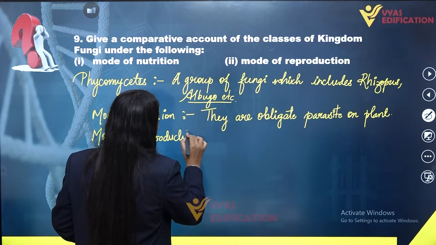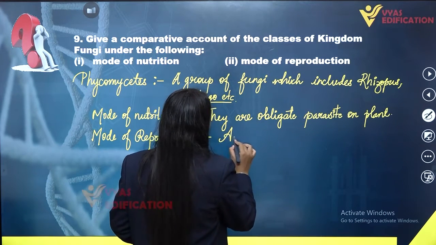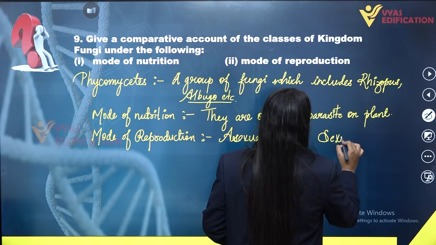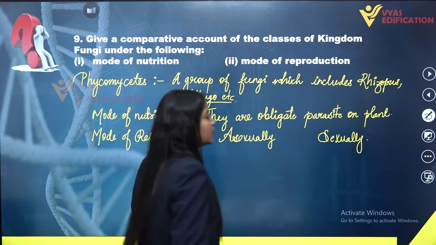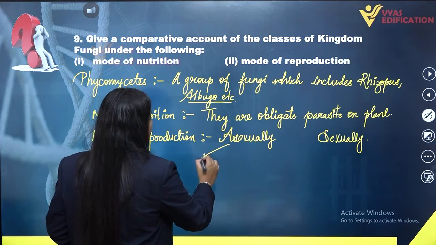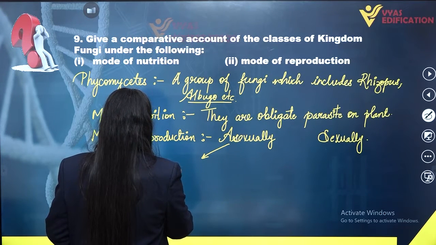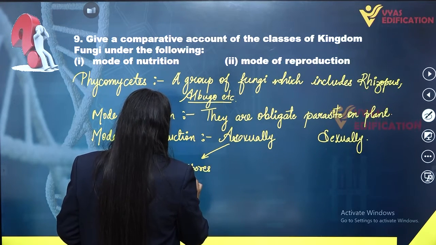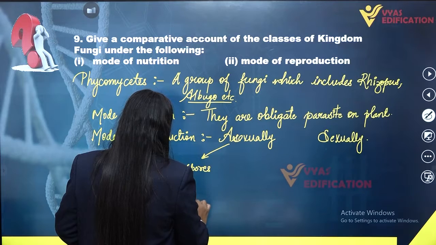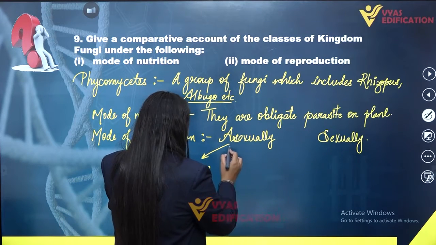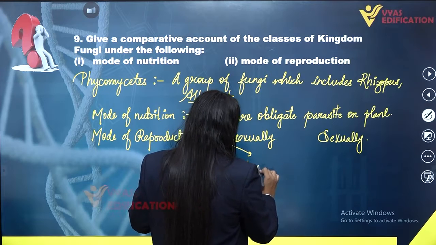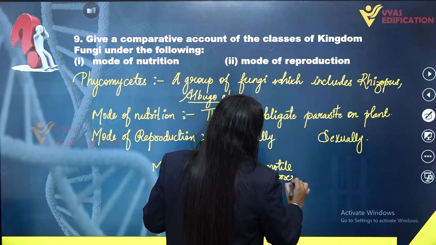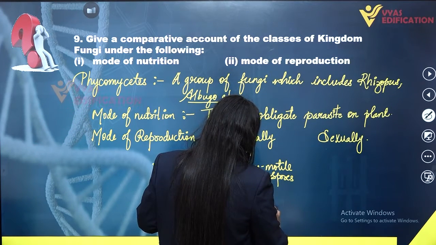If we talk about the mode of reproduction, we know that the members of Phycomycetes can reproduce asexually as well as sexually. If they are reproducing asexually, they reproduce with the help of motile spores known as zoospores, and sometimes through non-motile spores known as aplanospores.